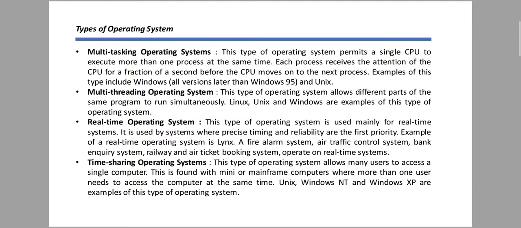Next is time sharing operating system. This type of operating system allows many users to access a single computer. This is found with mini or mainframe computers, where more than one user needs to access the computer at the same time. Unix, Windows NT and Windows XP are examples of this type of operating system. So the total number of types of operating system is 8.